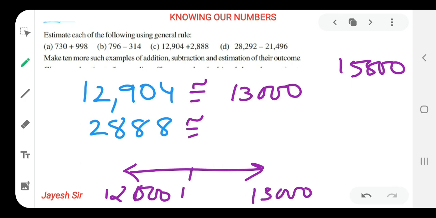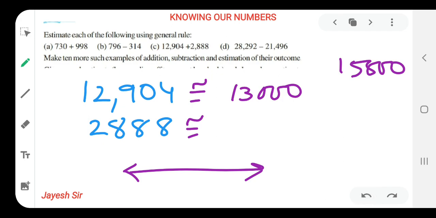It is greater than 12,500 because it is 12,904. It must be lying over here. That's why it is rounded off to 13,000.